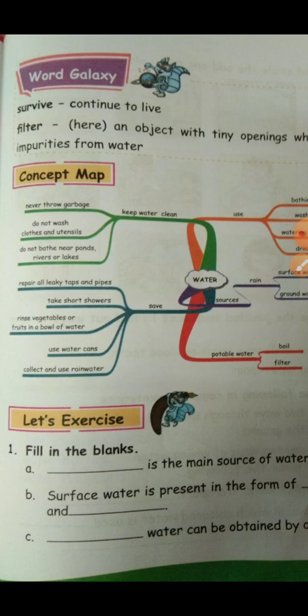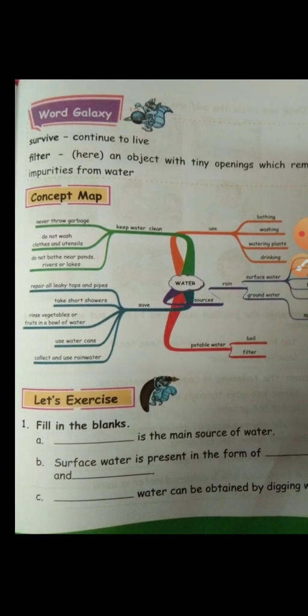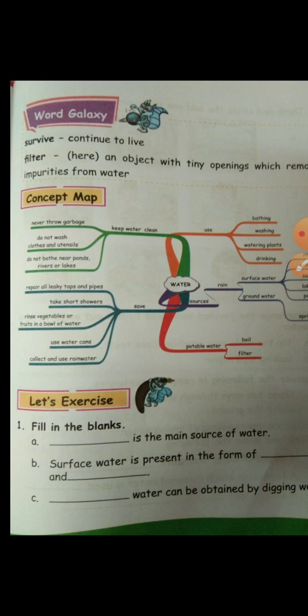And lastly, we learned ways to keep water bodies clean, that is, never throw garbage, do not wash clothes and utensils, and do not bathe near ponds, rivers or lakes. So children, we have learned all this in the chapter water. Okay, if you have any doubt, then please let me know.